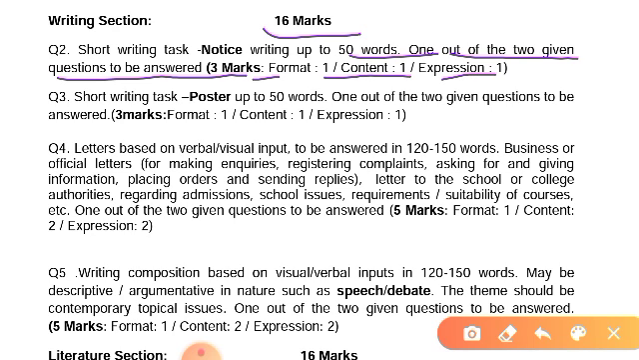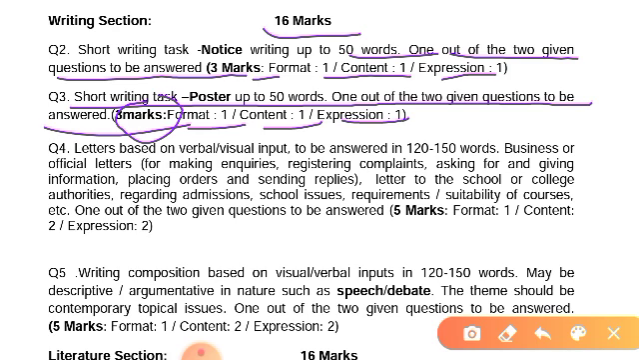Next one is the short writing task. Poster: up to 50 words, 1 out of 2 given questions to be answered, and 3 marks. Poster carries 3 marks. Format 1, content 1, expression 1.